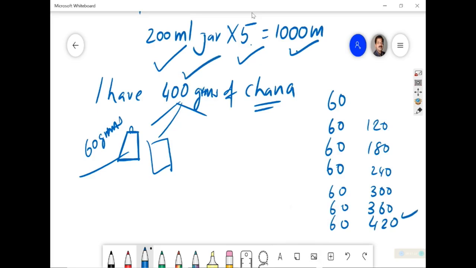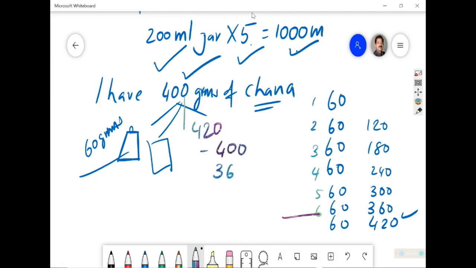So I can make 1, 2, 3, 4, 5, 6 packets. 7th packet not possible. If I have to make 7th packet, there should be 420 grams. वो तो है नहीं. तो 6 complete बनाएगा. So 400 minus 360, that means 40 grams balance रहेगा.